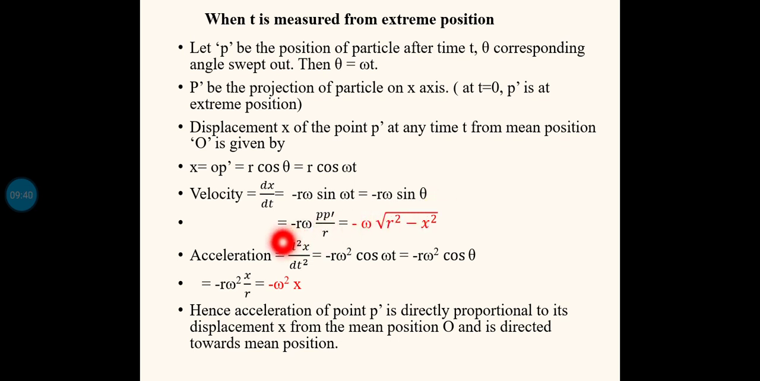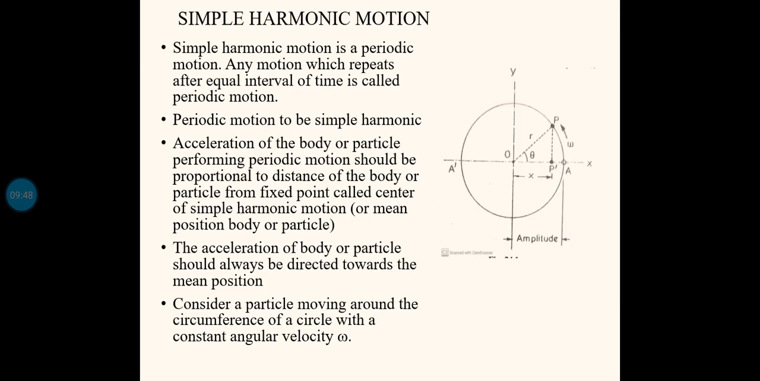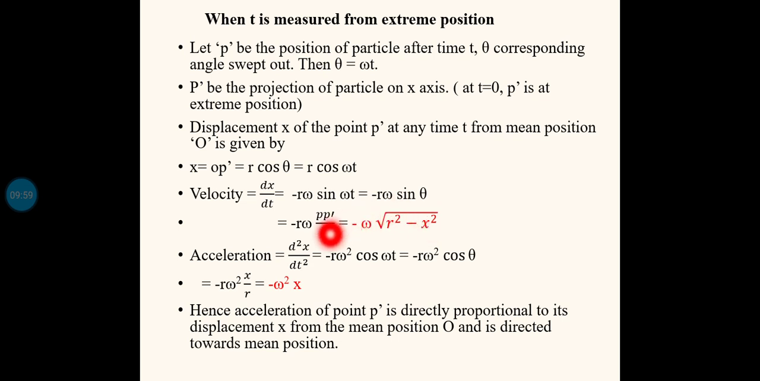Now this equation can be written as minus r omega. Instead of sin theta, I am substituting from the earlier figure. You can see sin theta is equal to opposite by hypotenuse. Opposite is p dash, hypotenuse is r. So I am writing p dash by r instead of sin theta. So this equation becomes minus r omega p dash by r. The r and r will get cancelled. So minus omega into p dash.